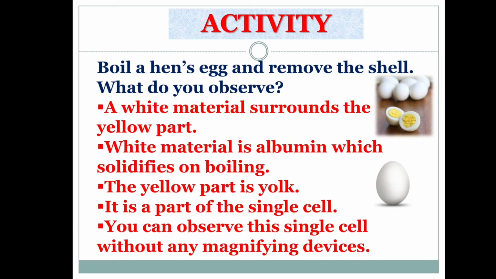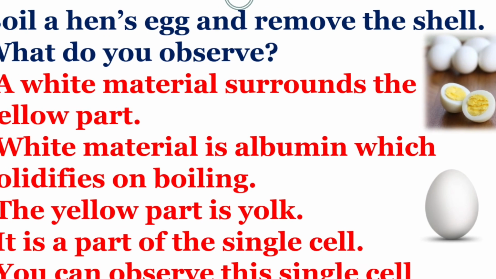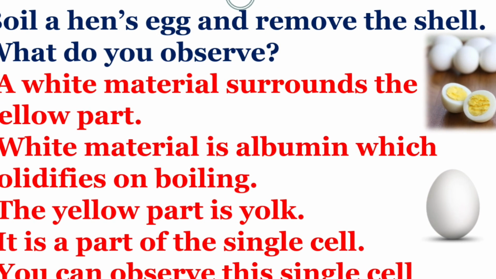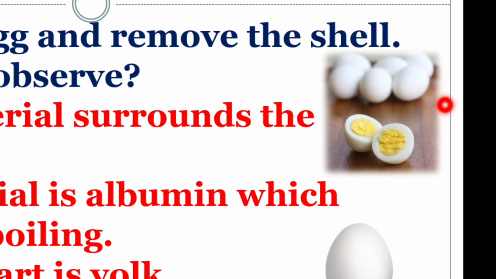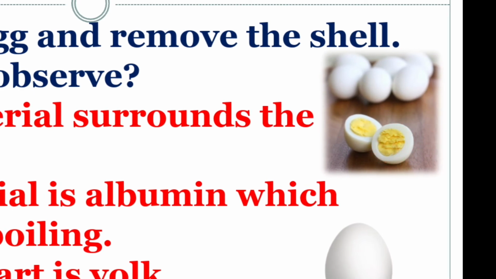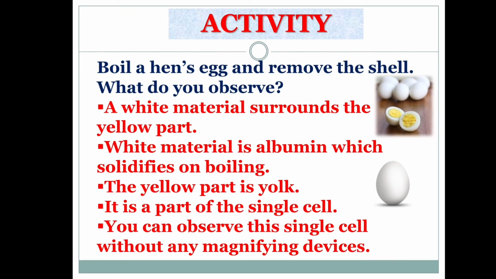Activity. Boil a hen's egg and remove the shell. What do you observe? A white material surrounds the yellow part. The white material is albumin, which solidifies on boiling. You can see here, this is the white part and this is the center part. The white material is called albumin, which solidifies and becomes hard when boiled.